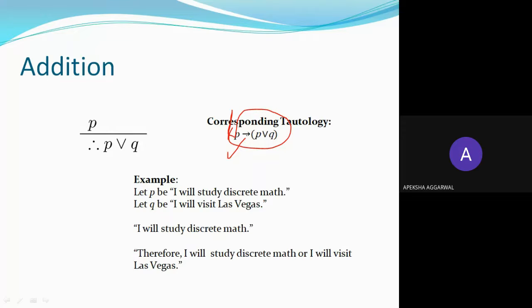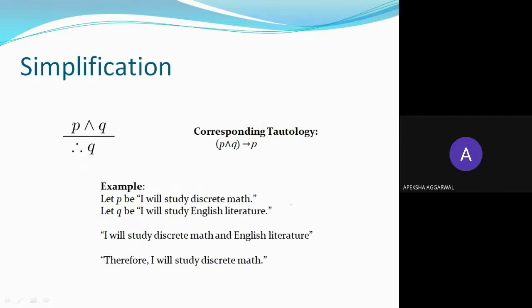So P implies, so if I study discrete math, either I will study discrete math or I will visit Las Vegas. That is true, right? So this is also a tautology. Okay. Similarly, simplification. So P and Q implies P is also a tautology.